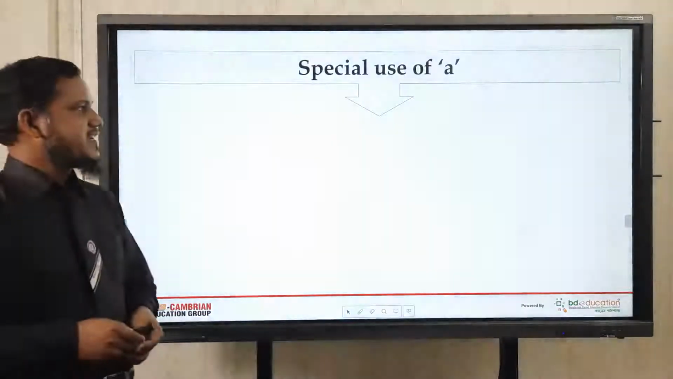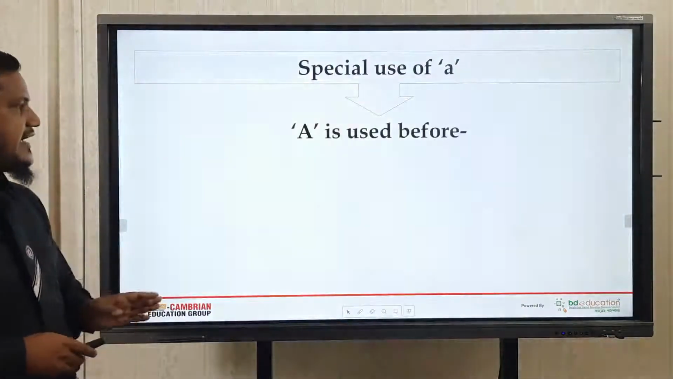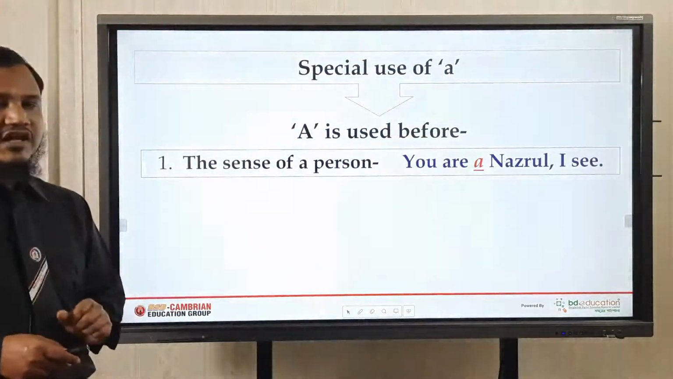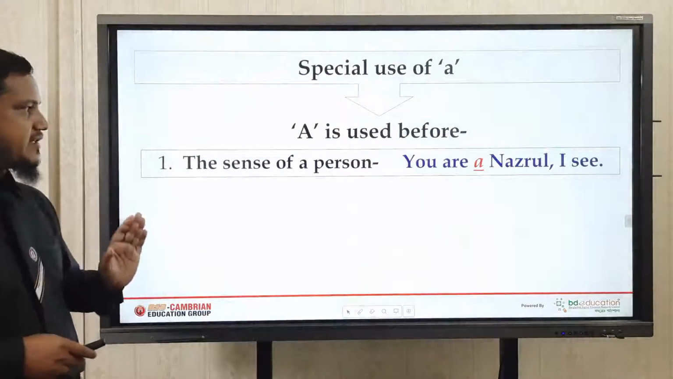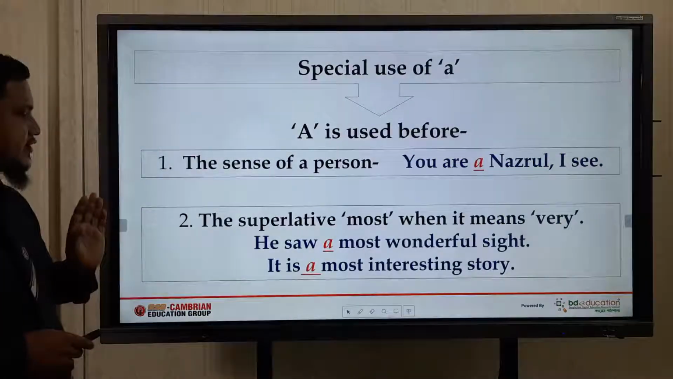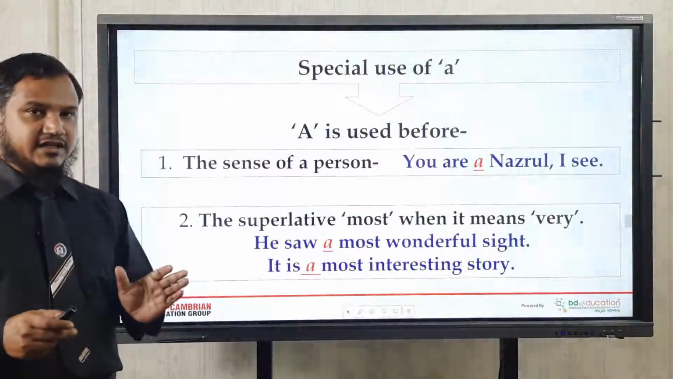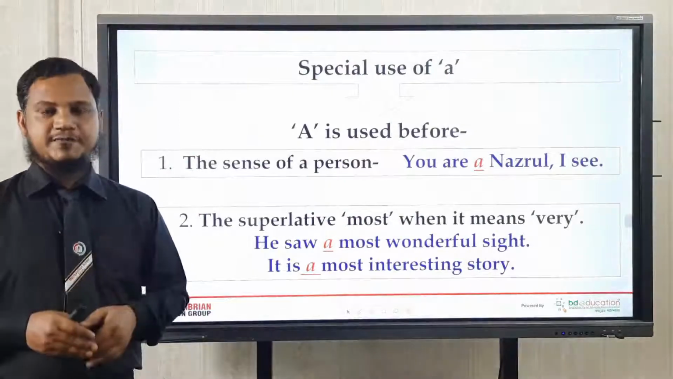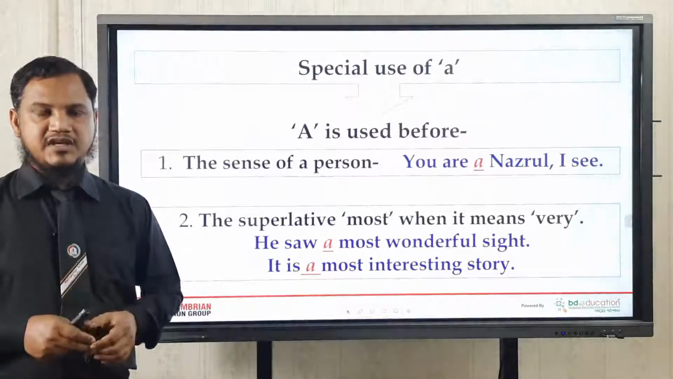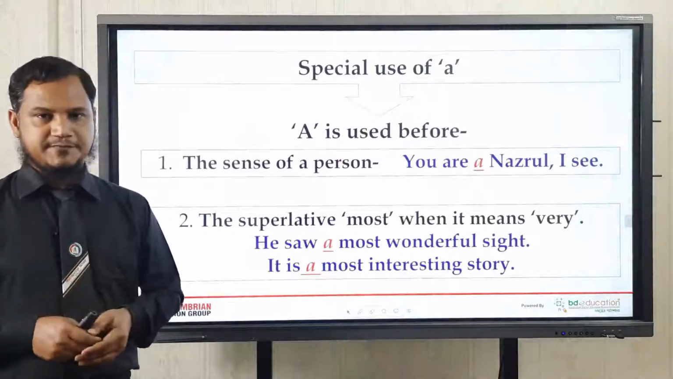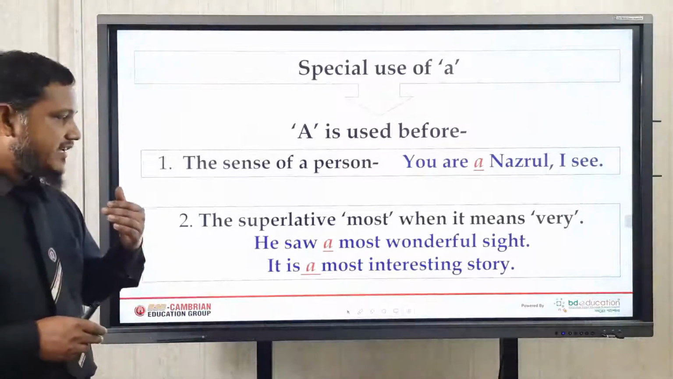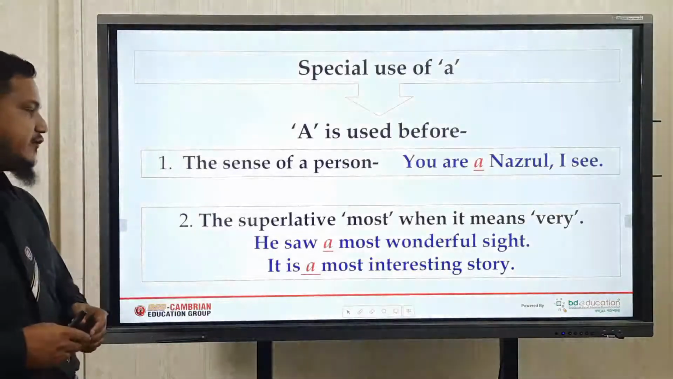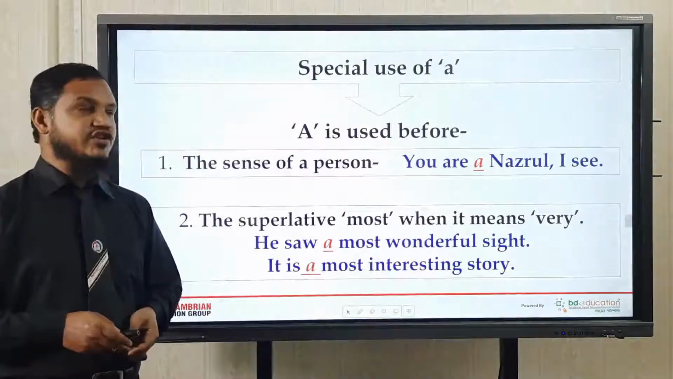Dear students, now special uses of A. Look at this. A is used before a person's profession in a sentence, like you are a nozul, I see. That means in the sentence of a person, A is used. Look at this. The superlative most, when it means very. Sometimes we use A before the superlative form, but not all the time. Usually we use THE before the superlative form, but if it means very, then you can use A before the sound. He saw a most wonderful sight. It is a most interesting story, like this.